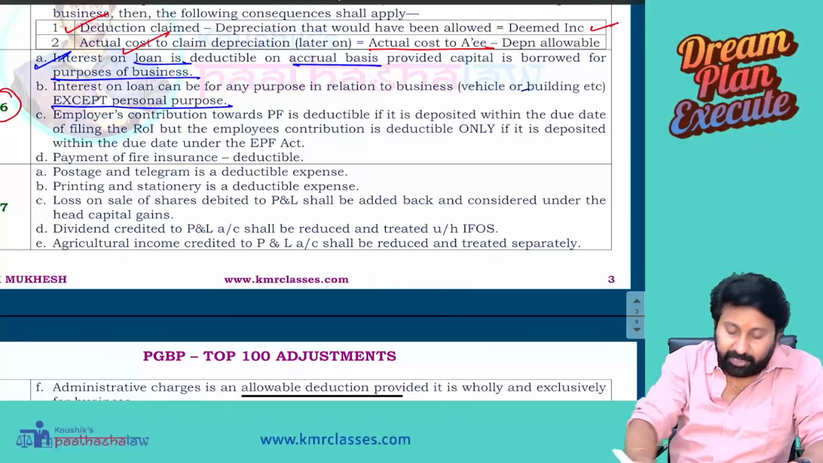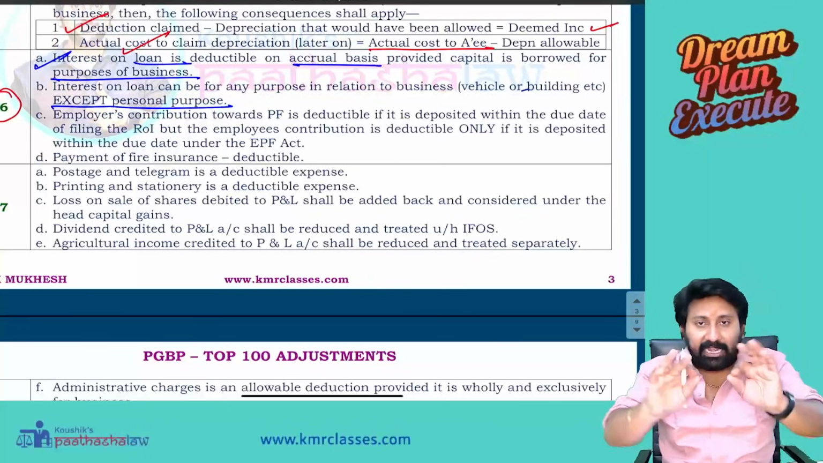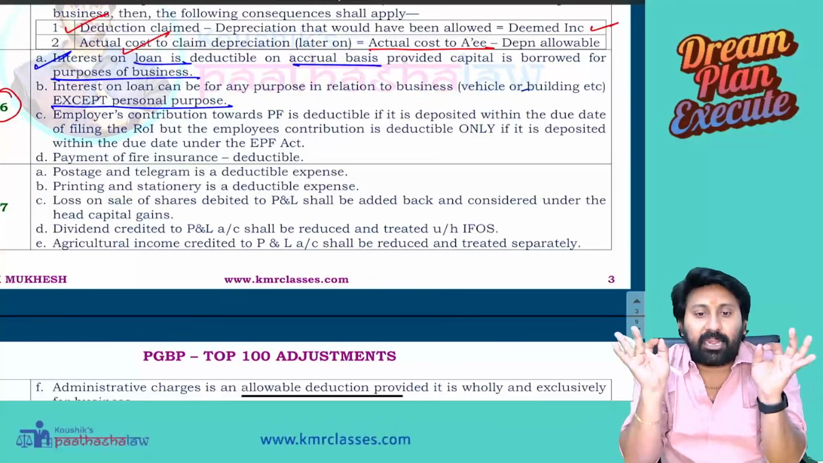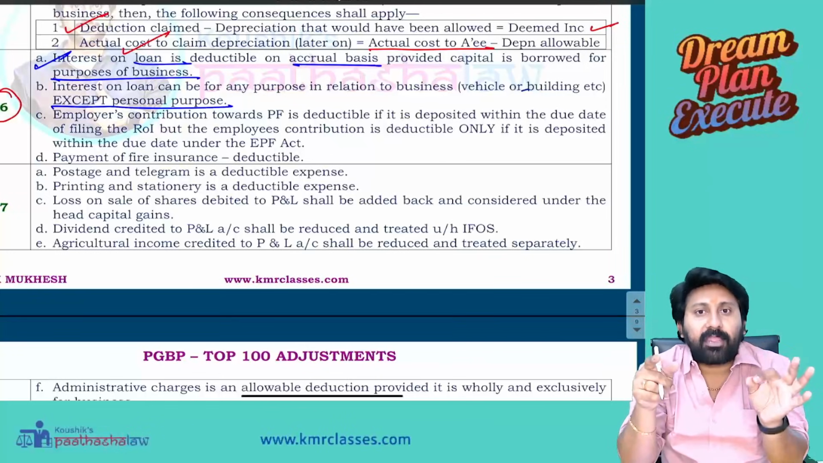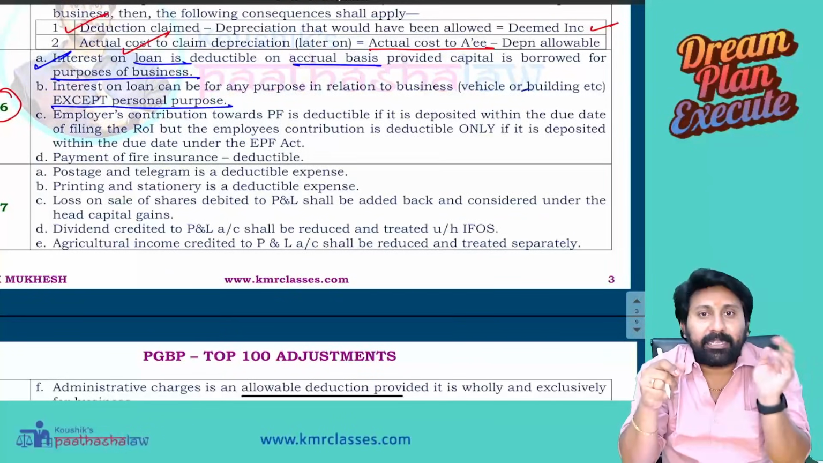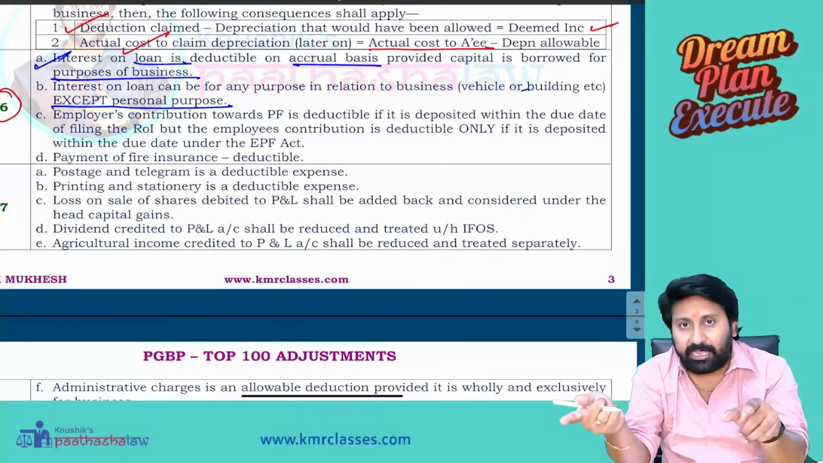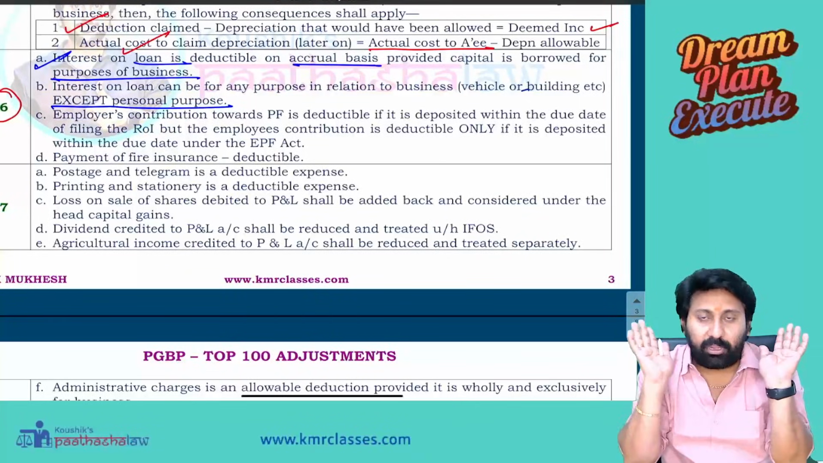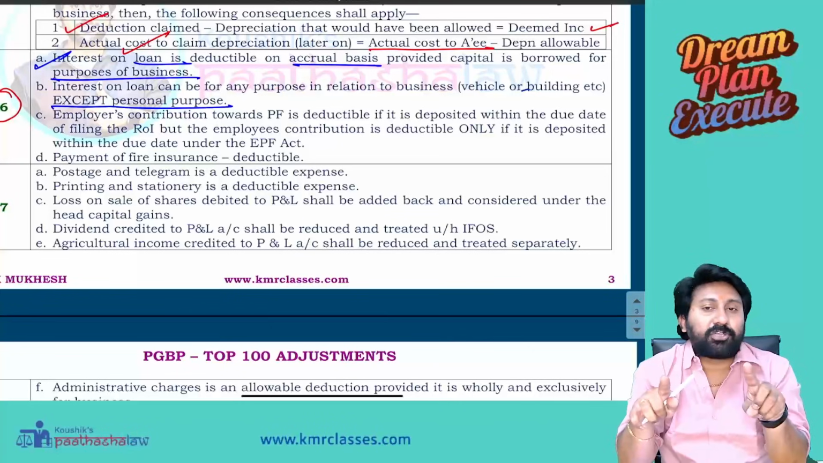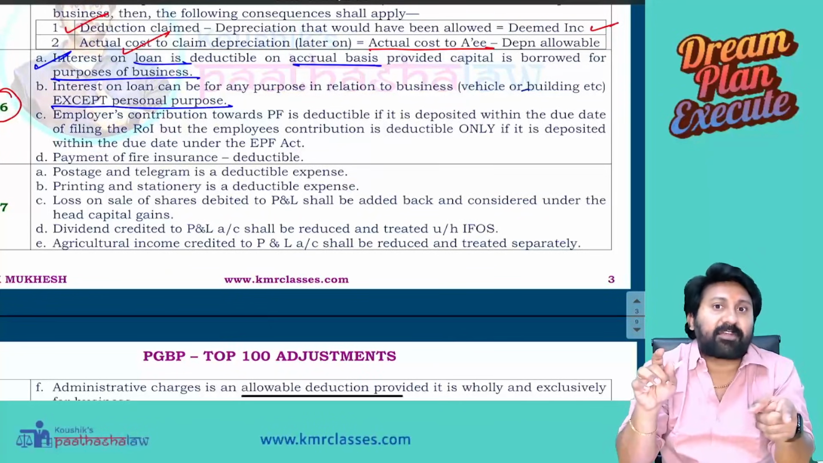Very, very important in 36 is, I will tell, then you can read. Employer, employee, two people are there. Employer contribution to PF should be deposited either within the due date of the PF Act or within the due date of filing return of income, then I will allow. But employee contribution to PF should be deposited within the PF Act due date only.